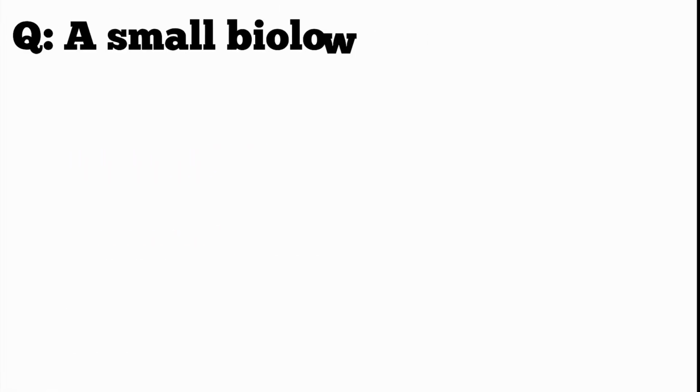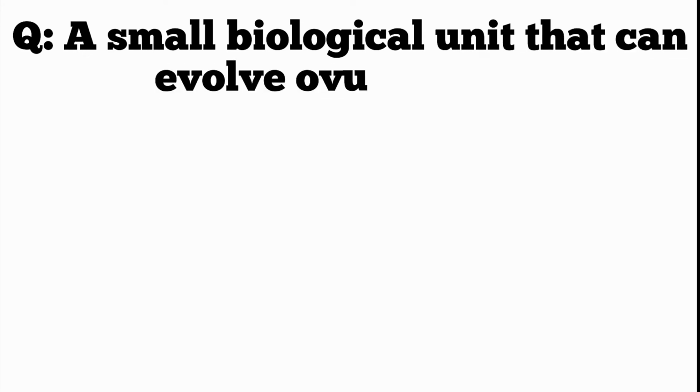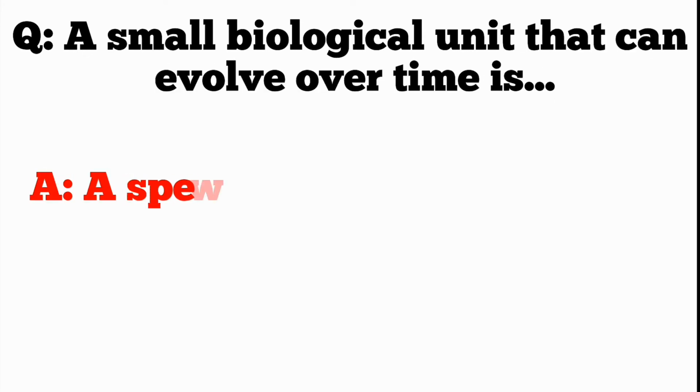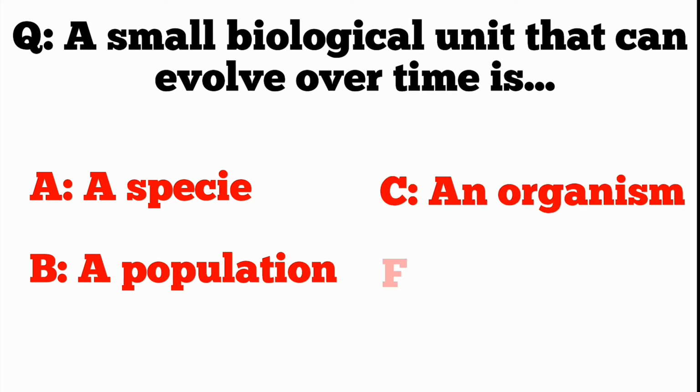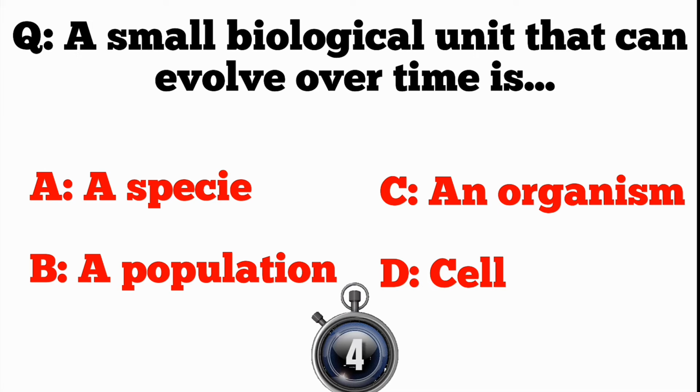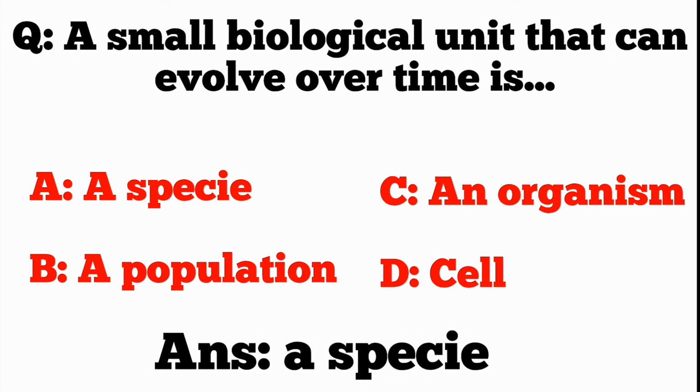Q. A small biological unit that can evolve over time is A. A species. B. A population. C. An organism. D. Cell. ANS. A species.